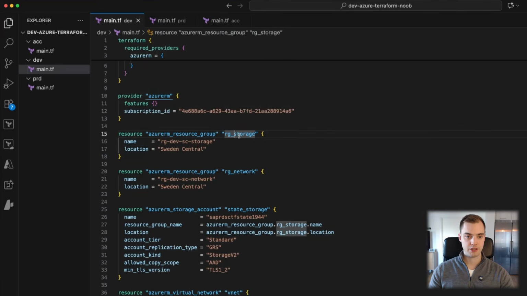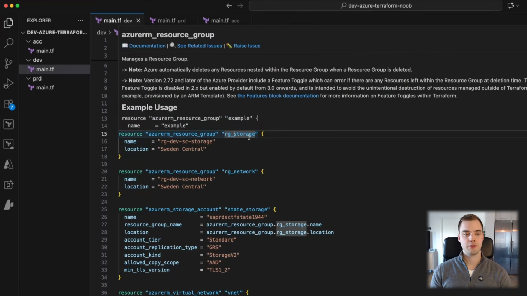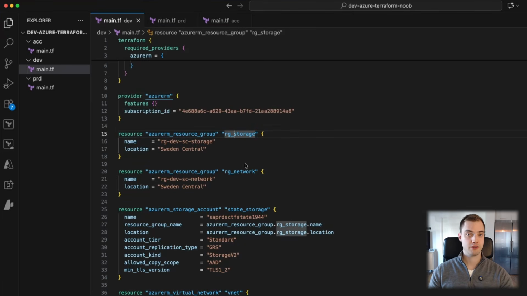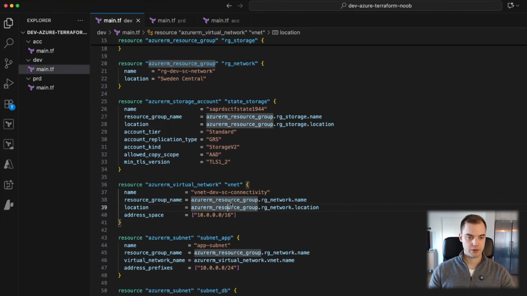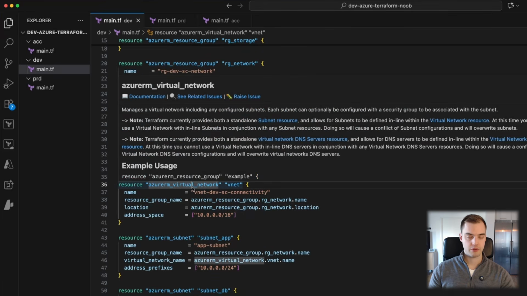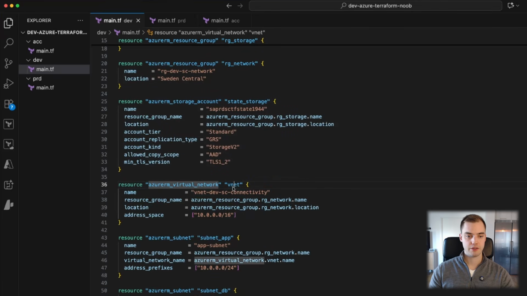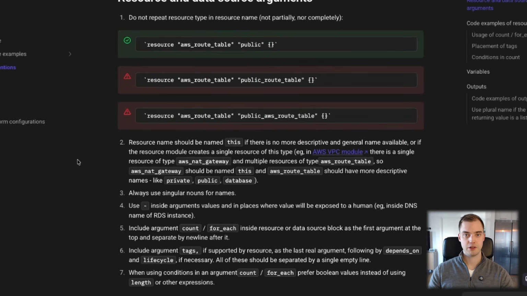So RG-storage. It's fine that you tell me that this resource group is for storage, but I don't need to know that it's called RG again, like I already understood as much. And we have the same problem here where we have an Azure RM virtual network, and then it's using the abbreviation VNet. Again, that is redundant.